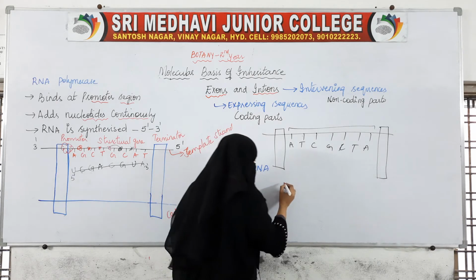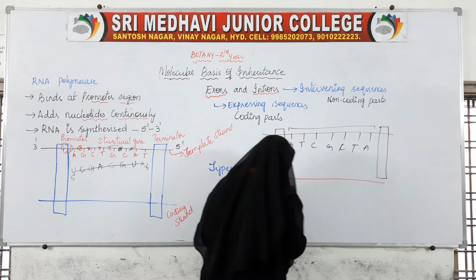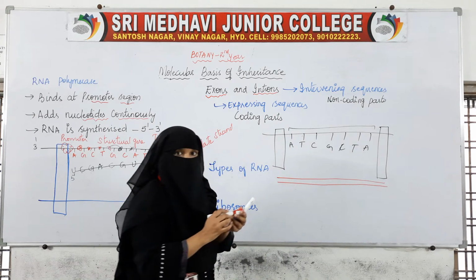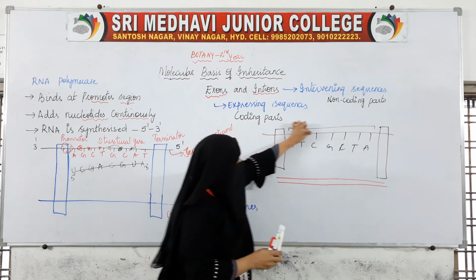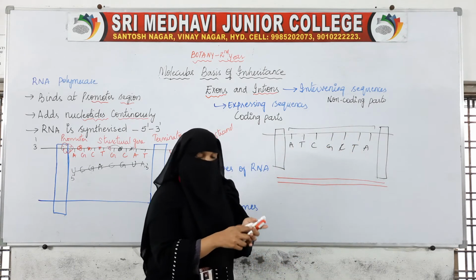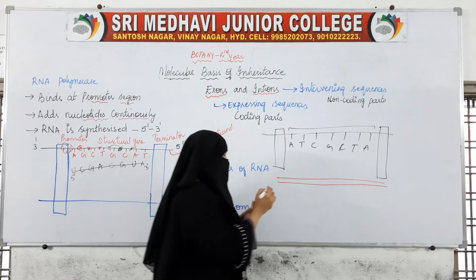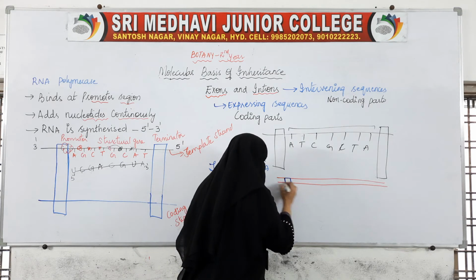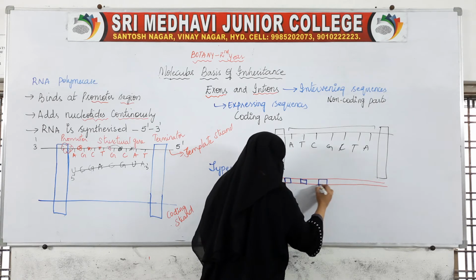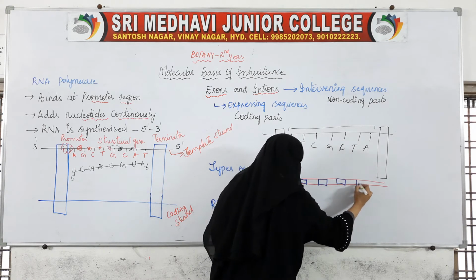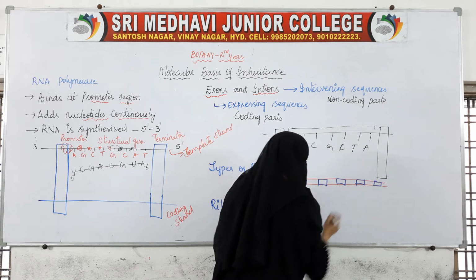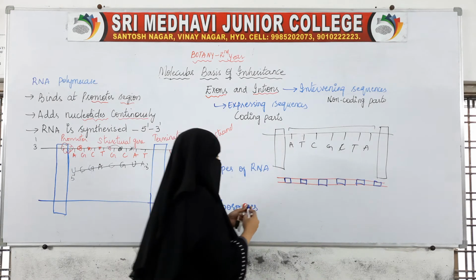So, if I draw like this, this is the strand of DNA. On this DNA, there will be places where coding is present and places where coding is not present.